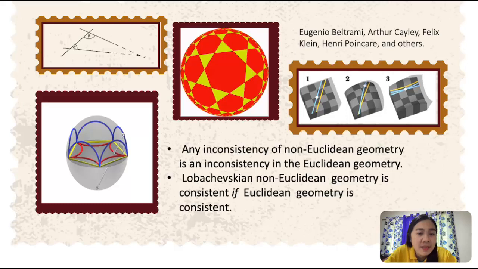Any inconsistency of the non-Euclidean geometry is an inconsistency also in the Euclidean geometry. So Lobachevskian non-Euclidean geometry is consistent if Euclidean geometry is consistent.